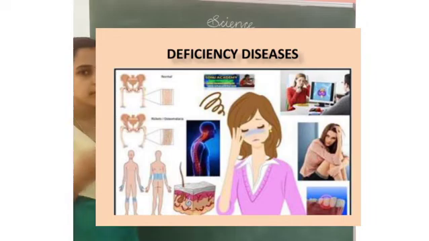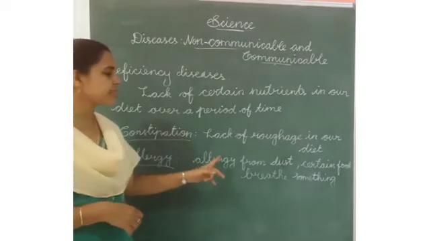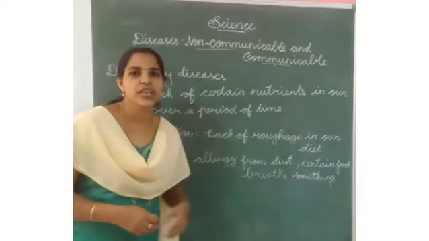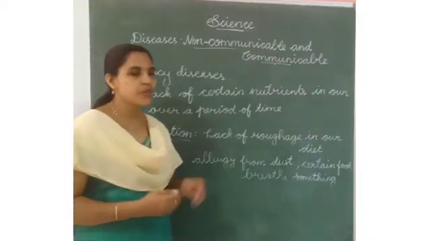Okay. Now we can study some different types of deficiency diseases. Before that, what is constipation? Constipation means lack of roughage in our diet. What is the meaning of roughage?